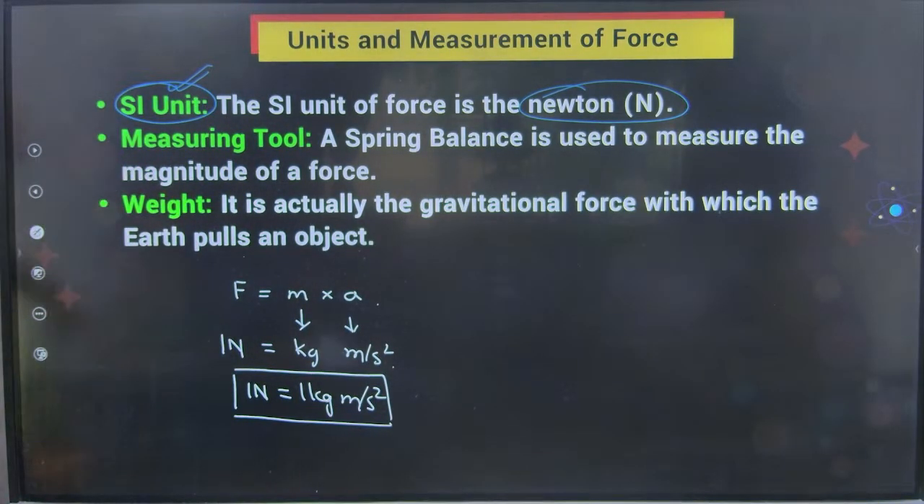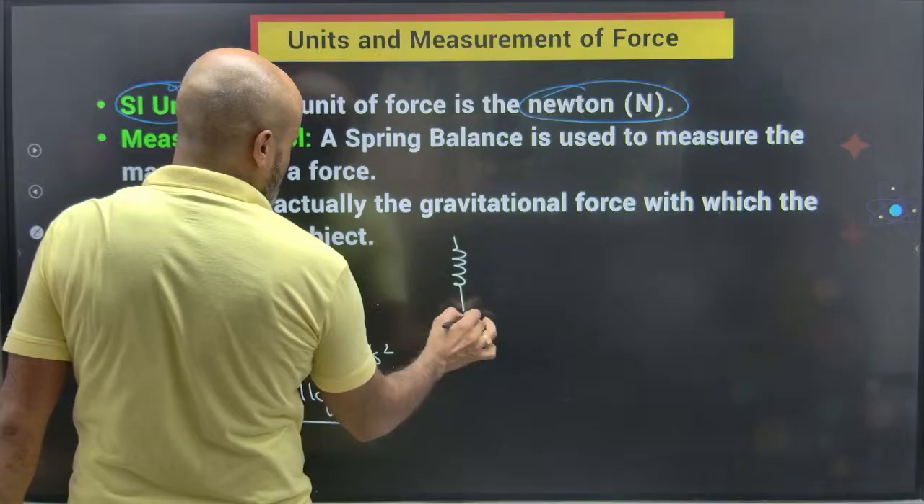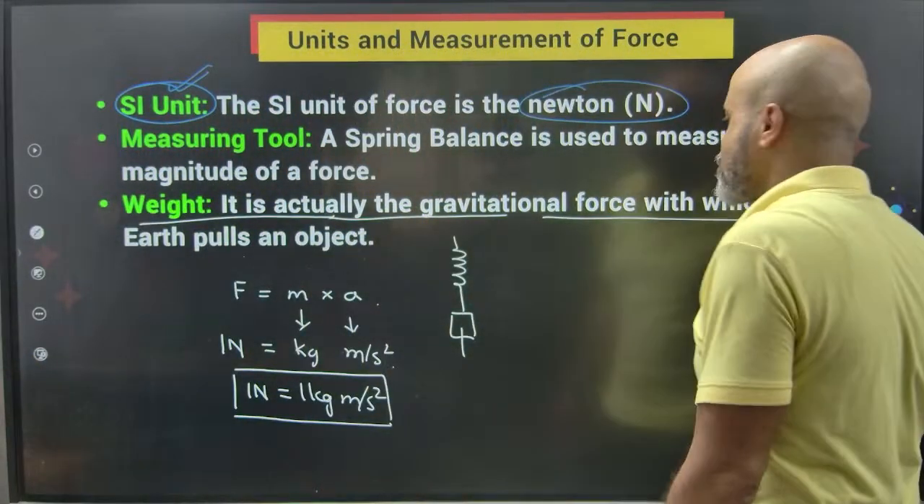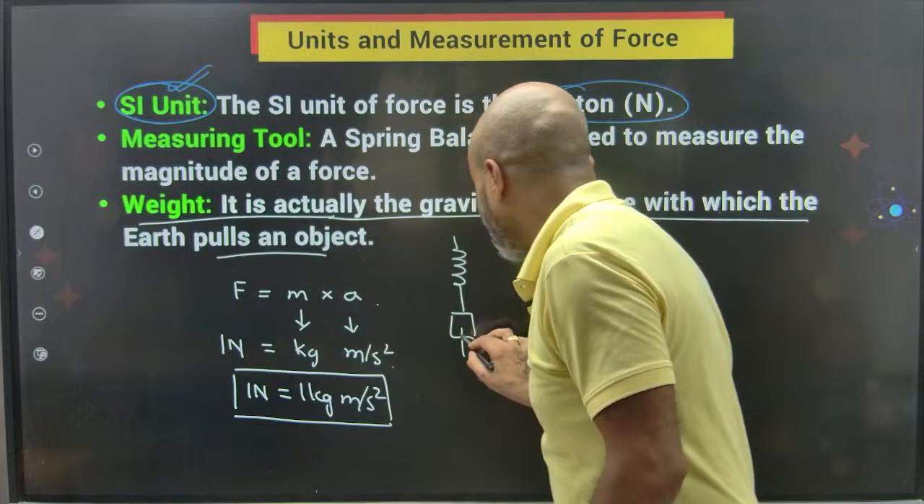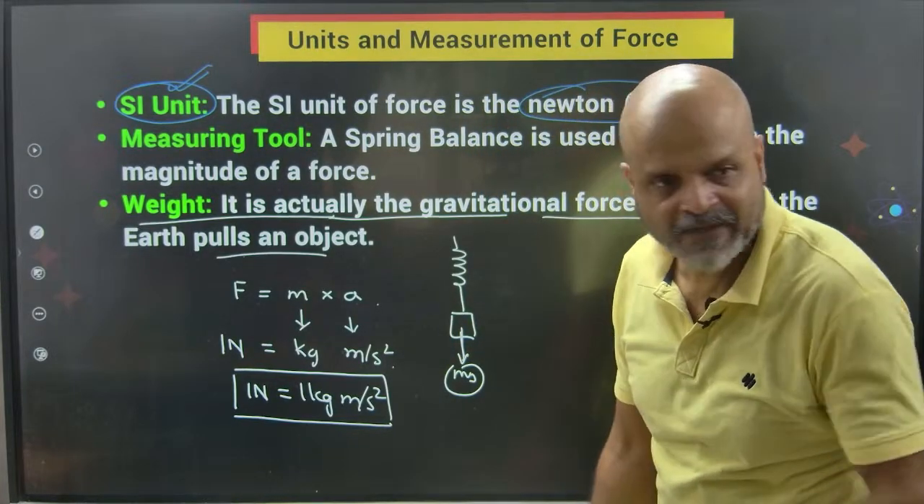Okay. Measuring tool. A spring balance is used to measure the magnitude of a force. Weight. It is actually the gravitational force with which the earth pulls an object. So weight is the gravitational force with which the earth pulls an object. Are we clear on this?